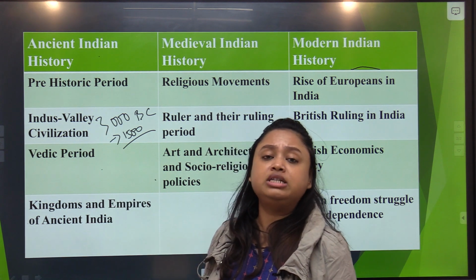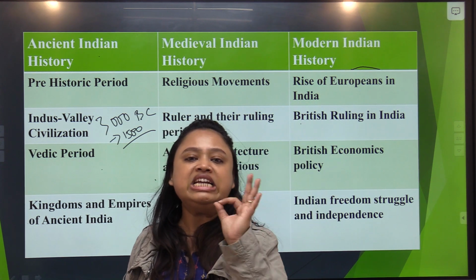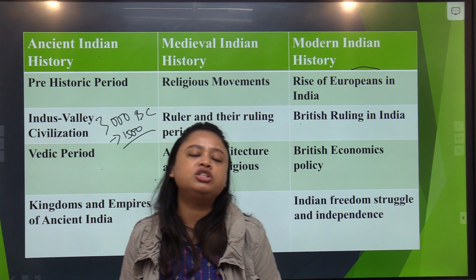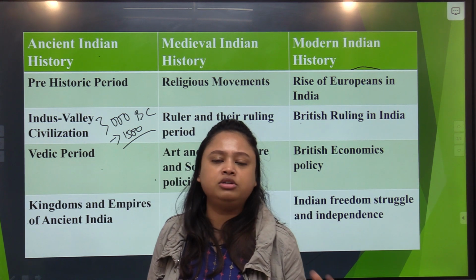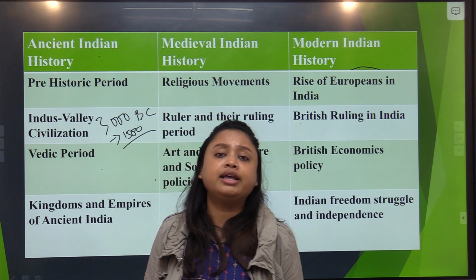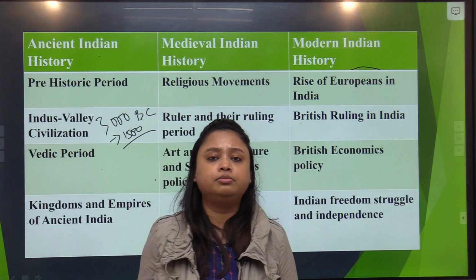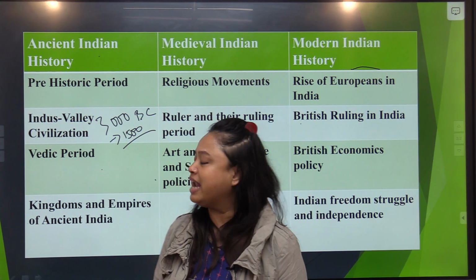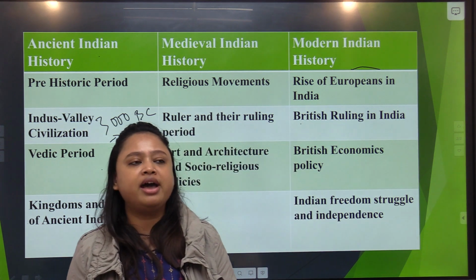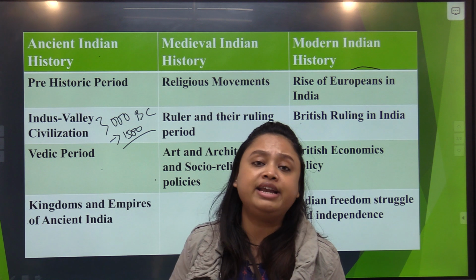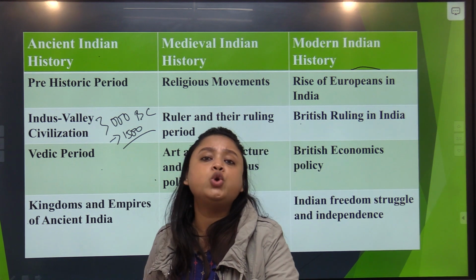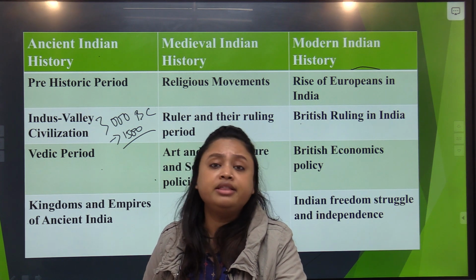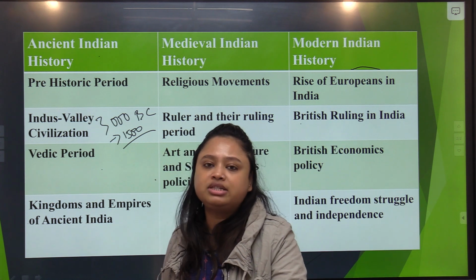The first Indus Valley site that was discovered was Harappa. It was discovered in 1921 by an archaeologist, Mr. Dayaram Sahani. During the British period, the Archaeological Survey of India department was newly opened in our country at that point of time, and the first archaeologist Dayaram Sahani was the one who discovered in 1921 the first Indus Valley site, which is known as Harappa. That's why sometimes we also regard Indus Valley civilization as Harappa civilization, because it was the first site that was discovered.